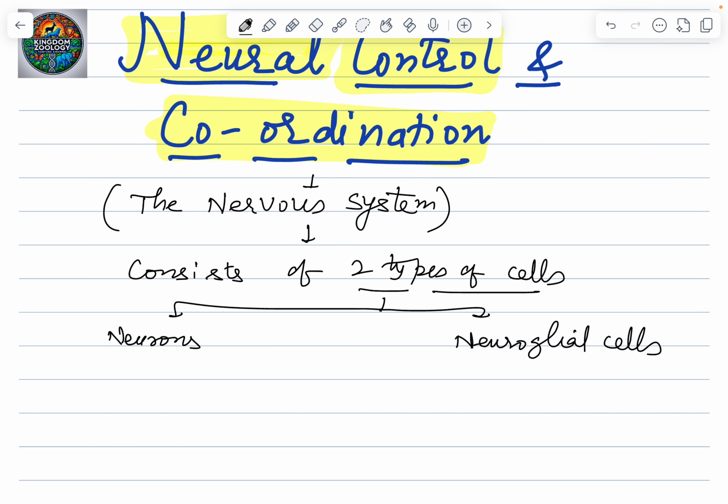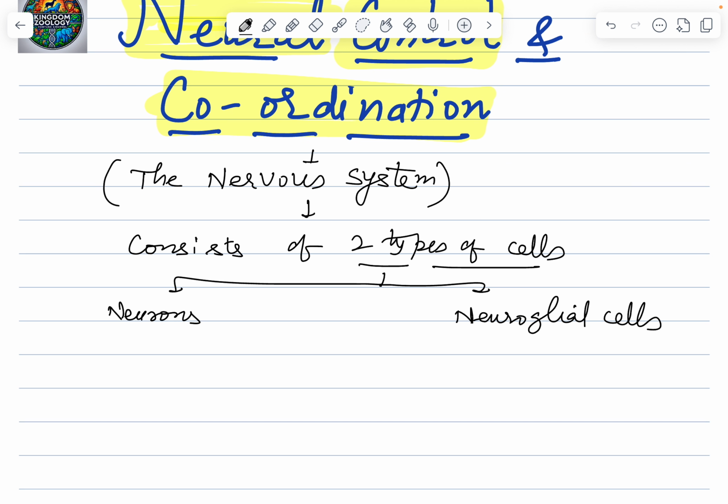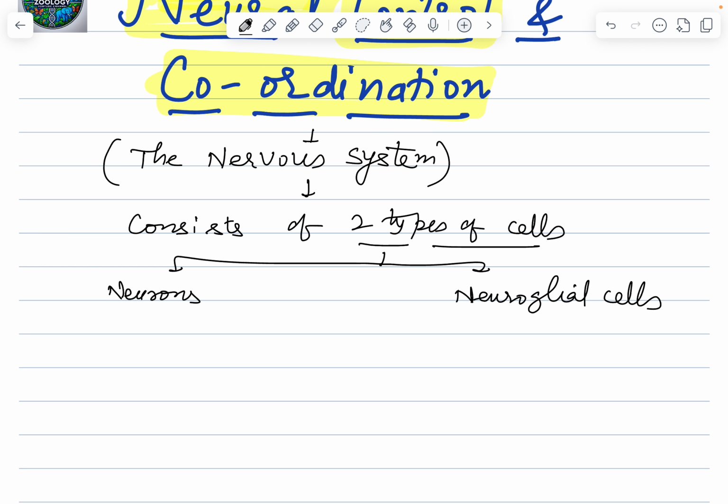The nervous system, of course, can be divided on the basis of parts as central nervous system and peripheral nervous system. Peripheral can be further subdivided into somatic and autonomous. So we'll be doing that also in due course of time. But as of now, if you talk about the cellular level, what does a system consist of? Organs. What are the organs made up of? Tissues. What are the tissues made up of? Cells. So at the cellular level, we see that the nervous system of the human body consists of two types of cells, neurons and the neuroglial cells, out of which neurons are considered as the main cells, which will be